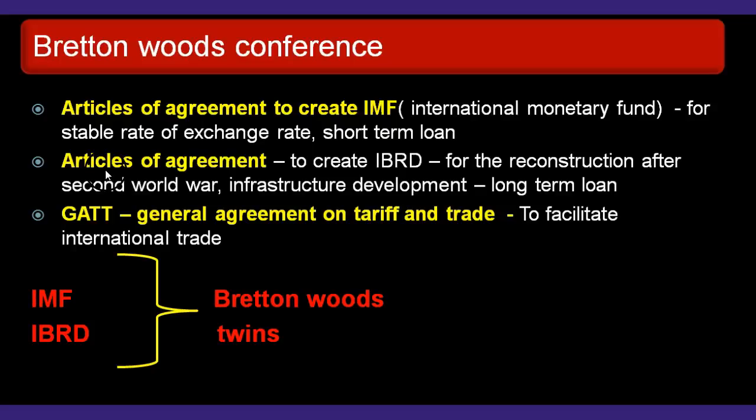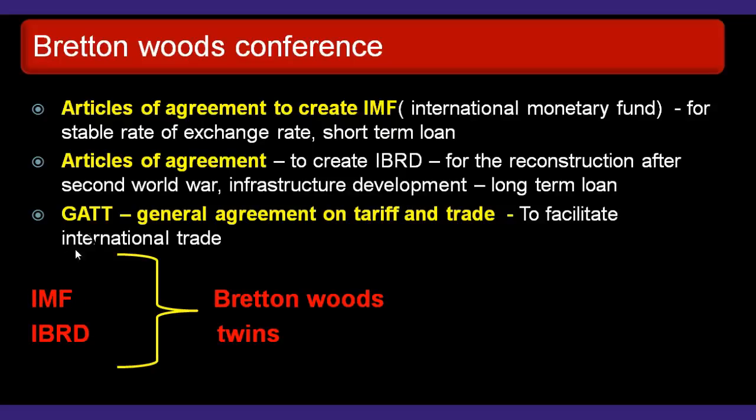And the next one, the Article of Agreement to create the IBRD, International Bank for Reconstruction and Development, commonly known as the World Bank, for reconstruction after the Second World War, especially for infrastructure development, which provides long-term loans. And another organization, GATT, General Agreement on Tariff and Trade, to facilitate international trade, which later became WTO, World Trade Organization.